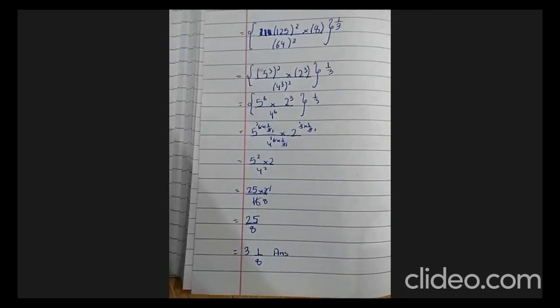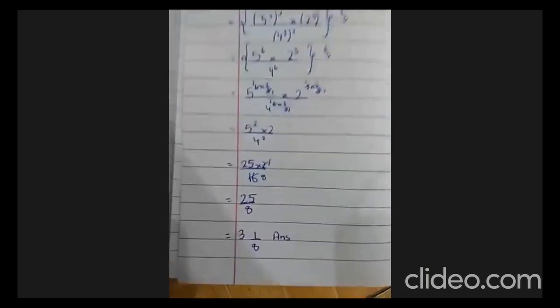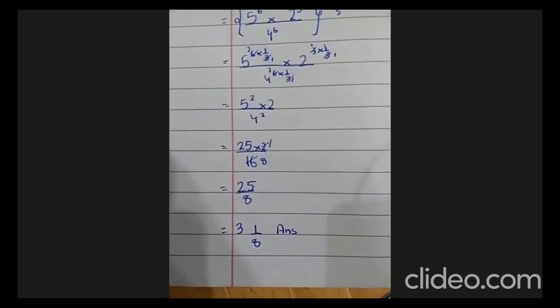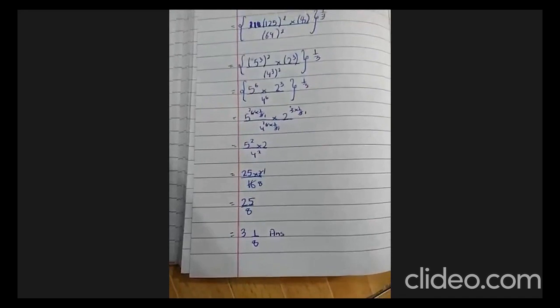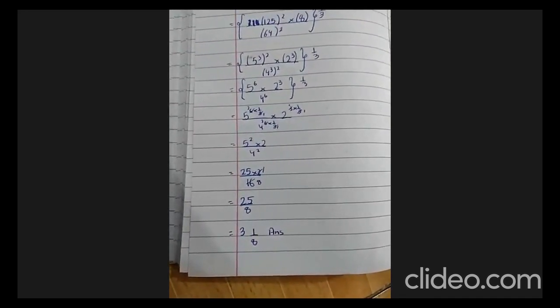Okay, now I'm going to check some more. Abdul Ahad, I'm checking your answer. Your answer is what? Okay, right. 25 upon 3 whole 1 upon 8 is the answer. Please tell me.